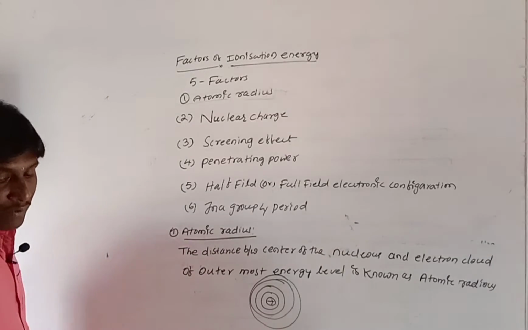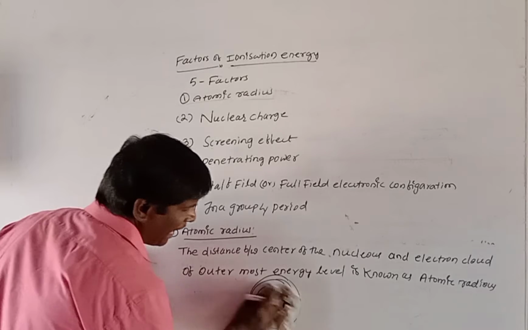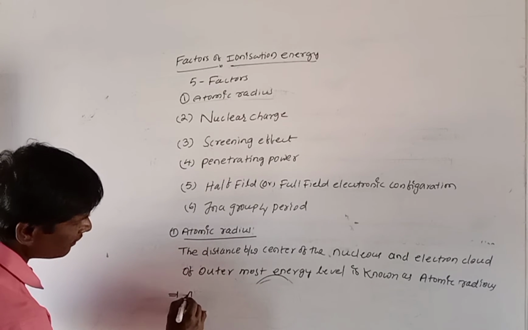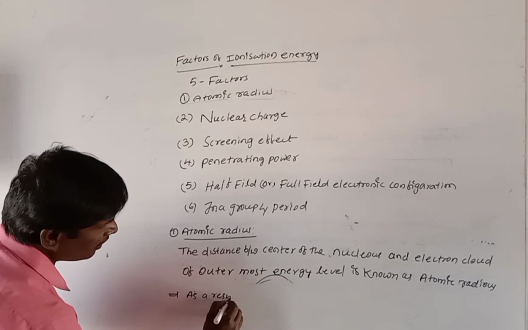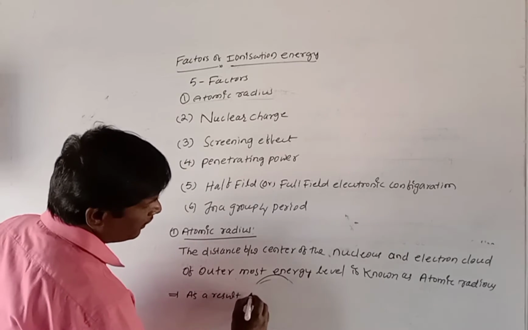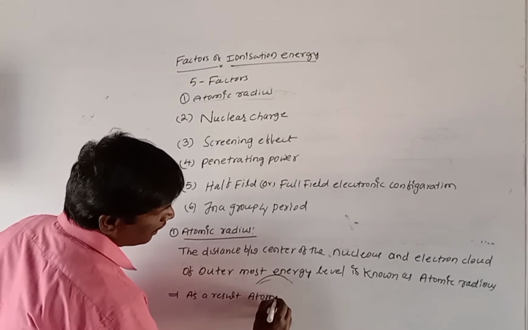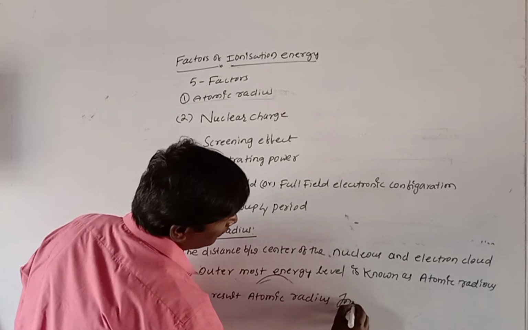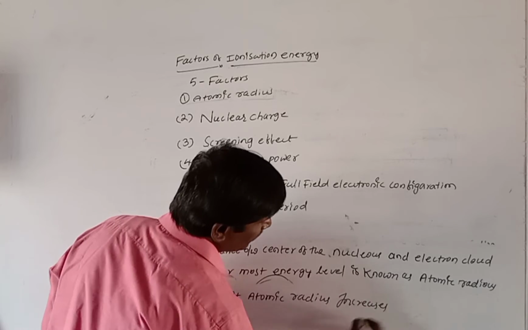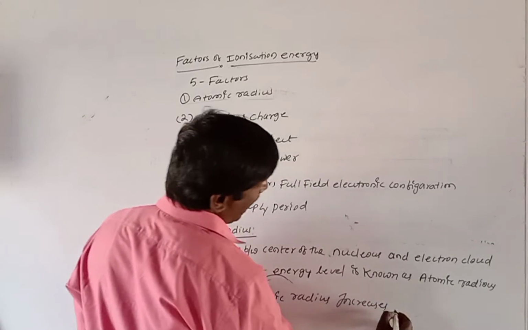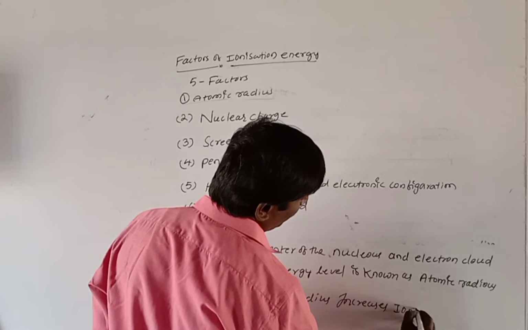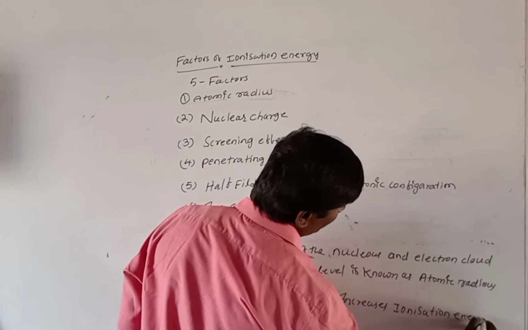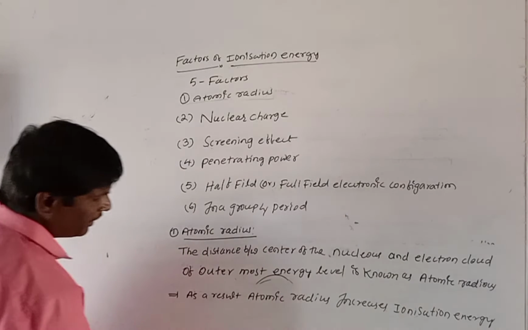What do you write? As a result, when atomic radius increases, ionization energy gradually decreases.